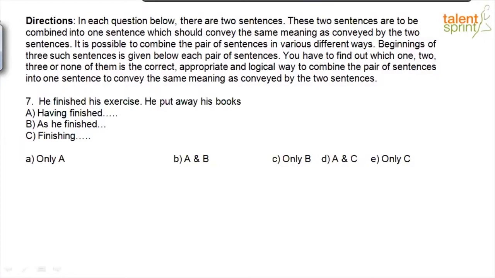He finished his exercise, he put away his books. Option A, having finished. Option B, as he finished. Option C, finishing. So let's see. Having finished his exercise, he put away his books. Makes sense. As he finished his exercise, he put away his books. Doesn't make sense because as here brings in the meaning of at the same time, right? So it makes more sense if we say after he finished his exercise, he put away his books. What about C? Finishing his exercise, he put away his books also is correct.